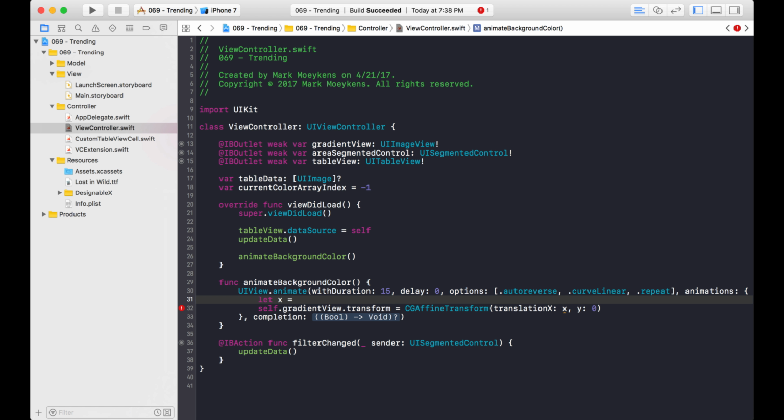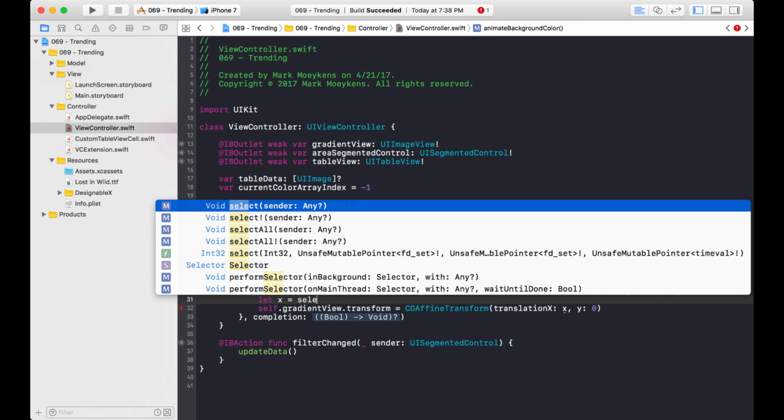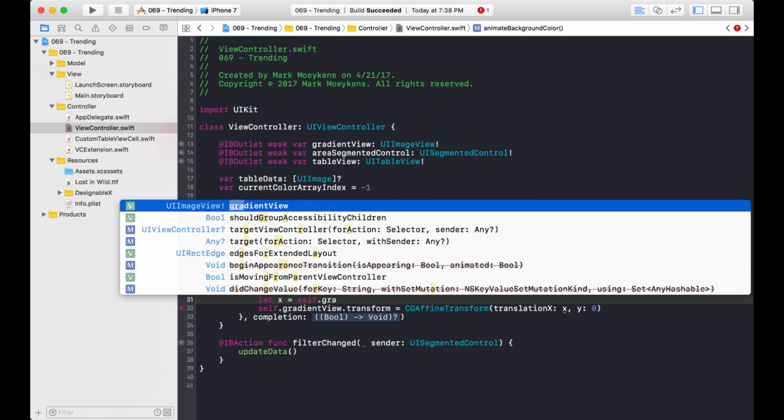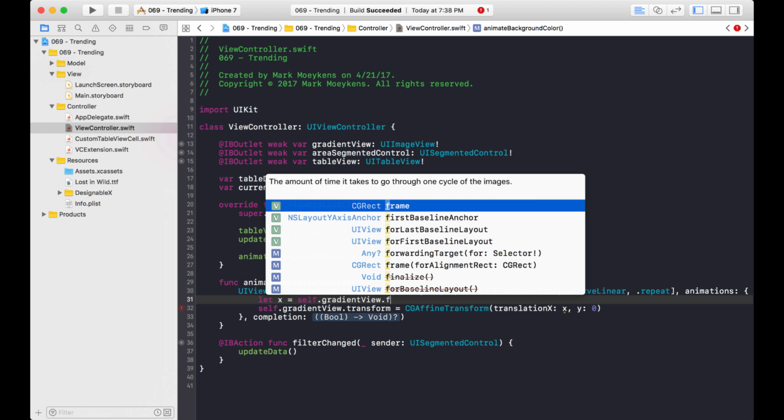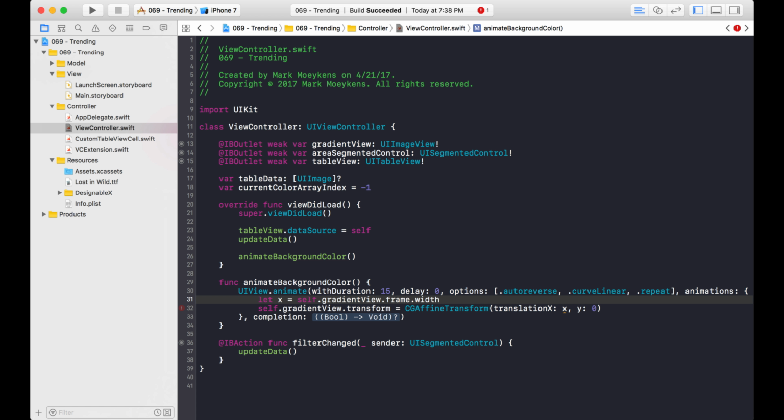Okay, so what we want to do is move it over the width of that image, right? So if I come here and I say self.gradient_view, and I want to get the width of this, I could just go into the frame and look at the width. If I leave it like this, the x is a positive number, so it's going to move it to the right. Well, I want to move it to the left, so I need it to be negative. But there's one more thing I need to do. So let's put negative in here. I'm going to put parentheses around here. You'll see in just a minute why.